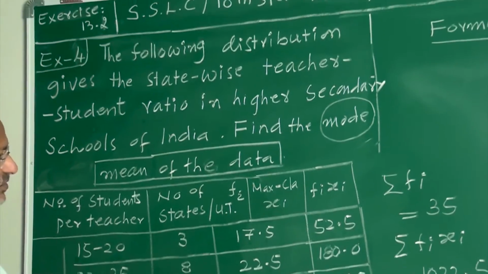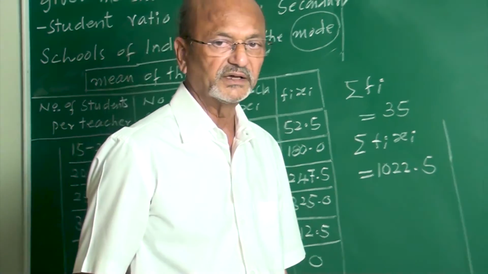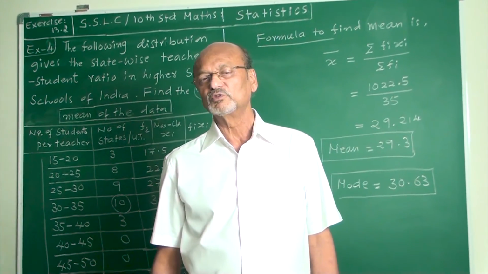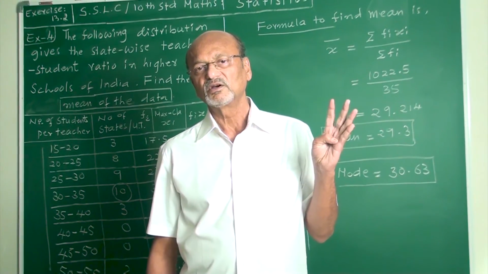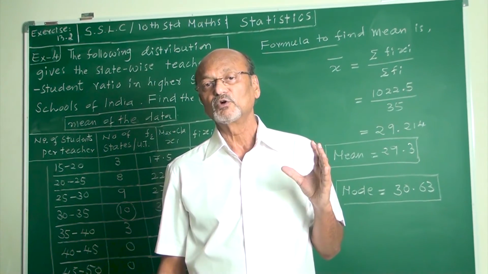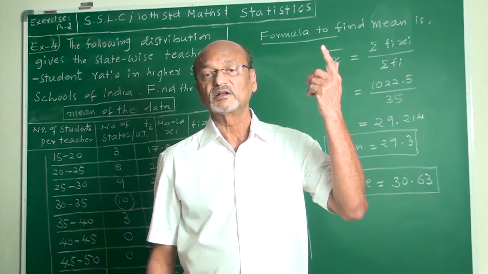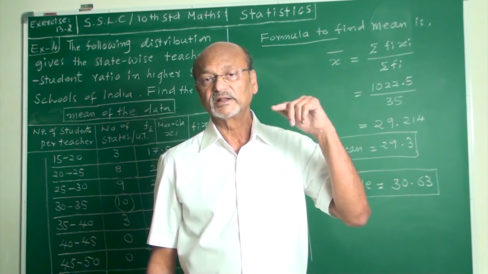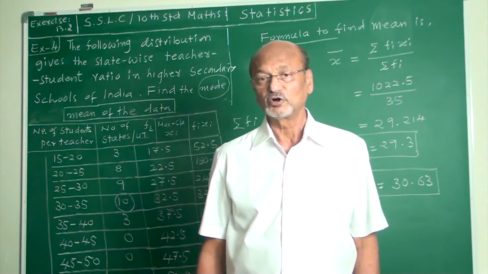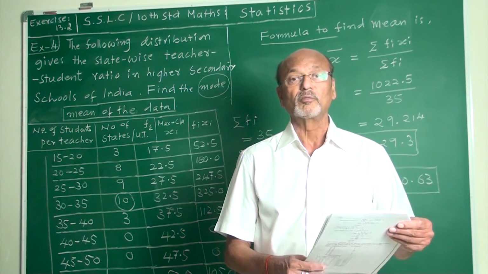Both are explained, my friends. But remember, an example on this you have only under 3-mark question. Normally they never go with more than one, either mean or mode, any one among the two. Even if they wanted to give both, in between they will attach 'or', either an example on mean or an example on mode. Either the one you have to attempt, you have to calculate it, not both, my friends. This is about the mode, my friends.